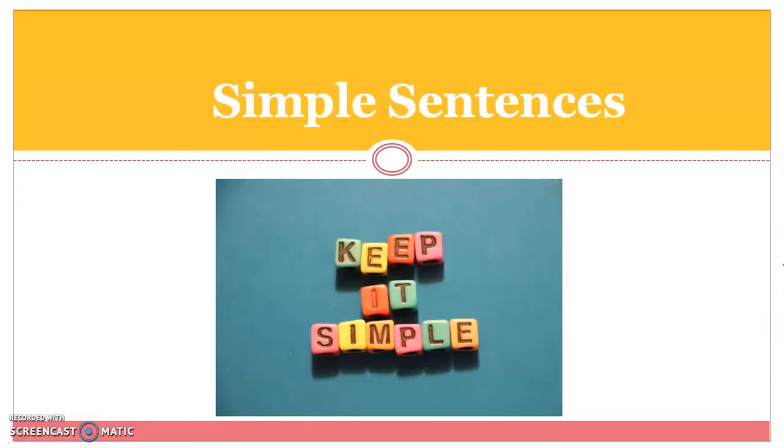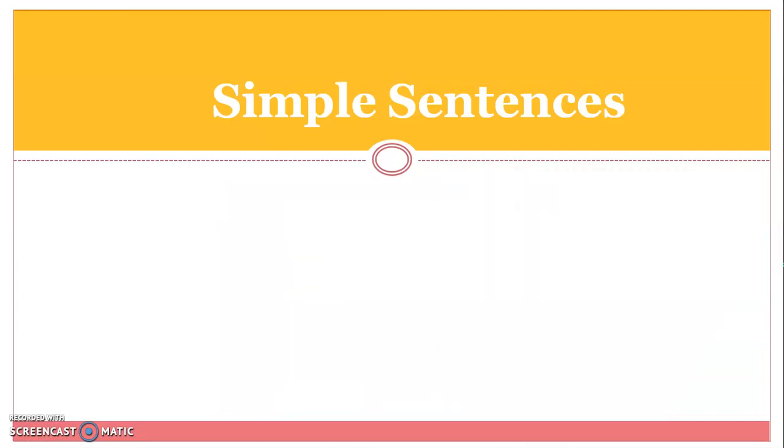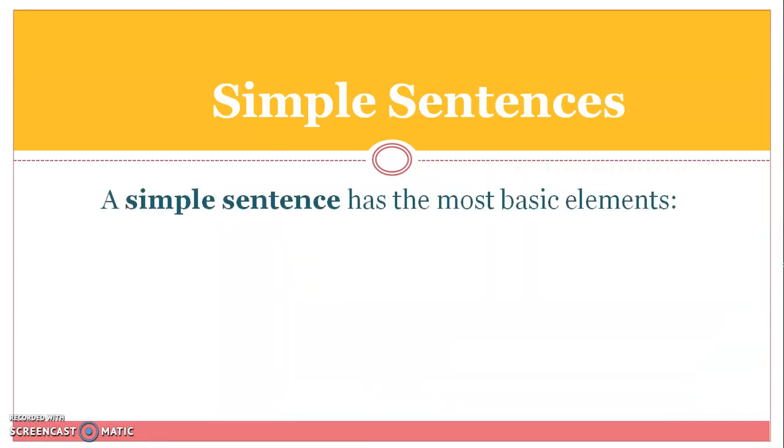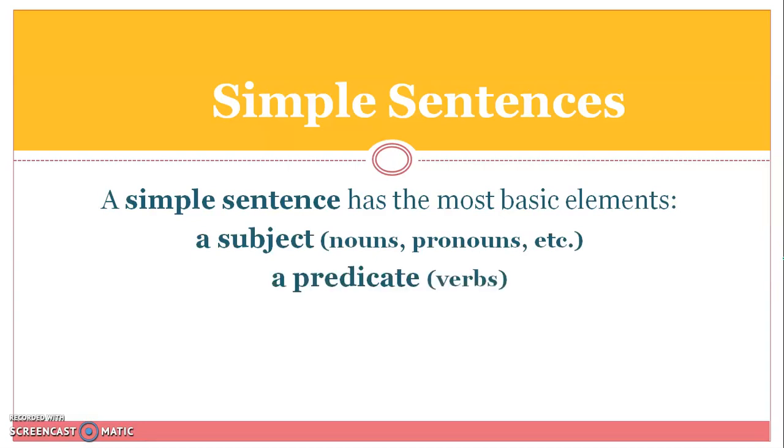Let's begin with simple sentences. What do we mean by a simple sentence? A simple sentence is simply a sentence that has the most basic elements: a subject, that might be a noun, a pronoun, or other; a predicate, a verb or more; and a complete thought. Focus on this part.